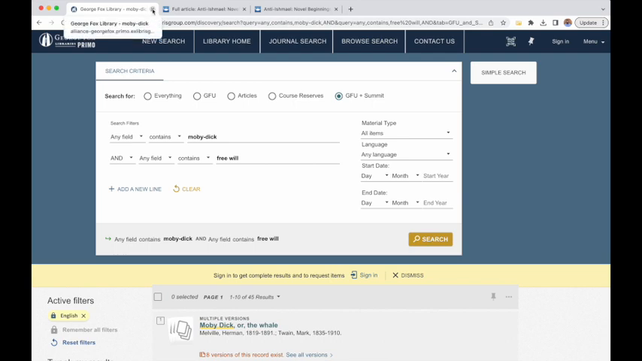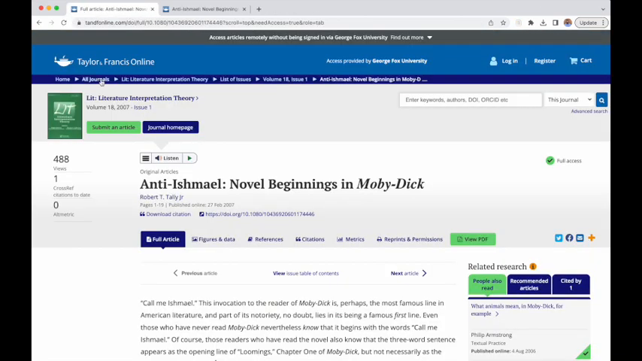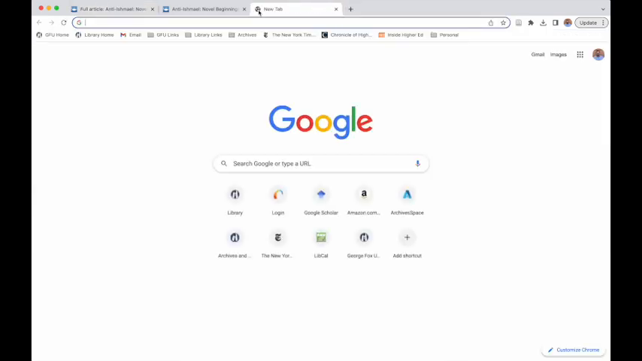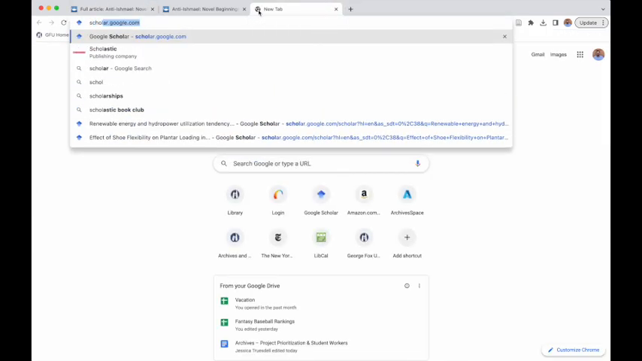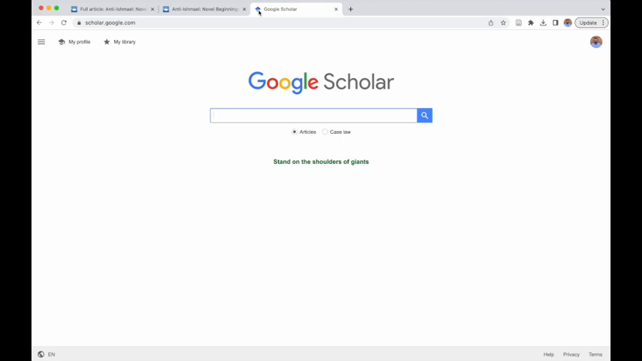And I want to come back to this article that we had pulled up from one of our other databases, this Anti-Ishmael Novel Beginnings in Moby Dick. And I'm going to use it as an example in searching in Google Scholar. Google Scholar is a resource that I both love and hate all at the same time. And I'll show you why I hate it first. So I'm going to go to scholar.google.com, and I'm going to type in Moby Dick.